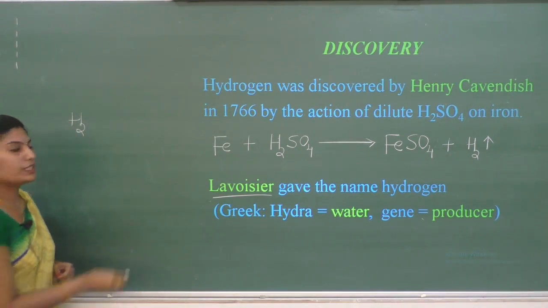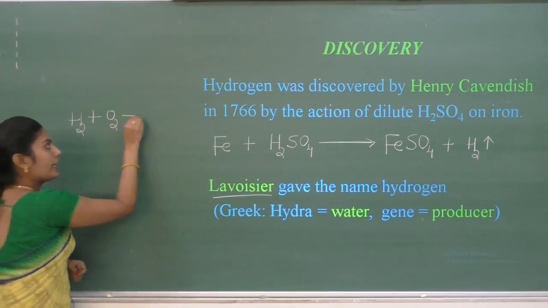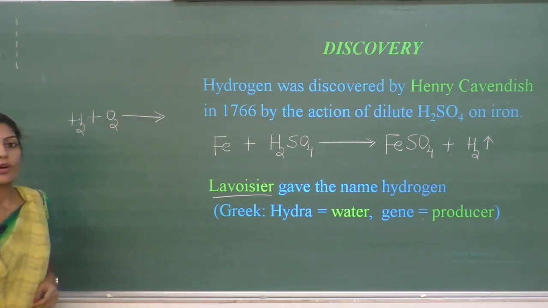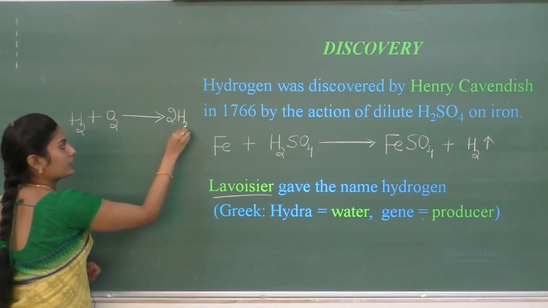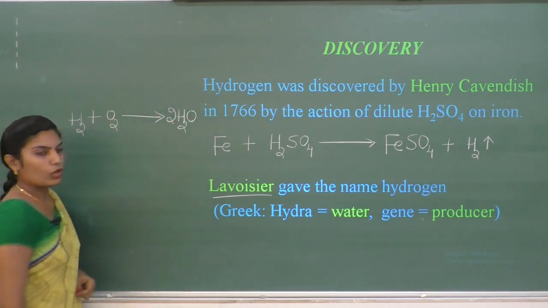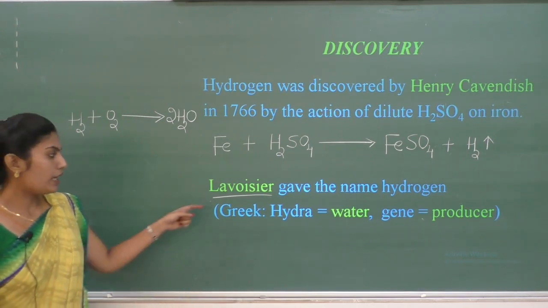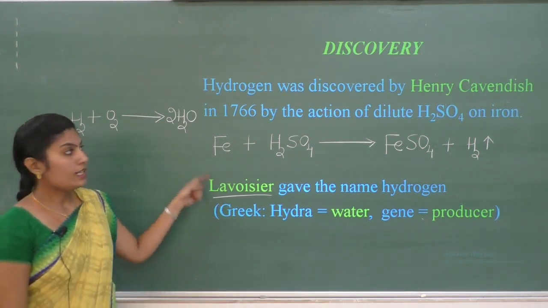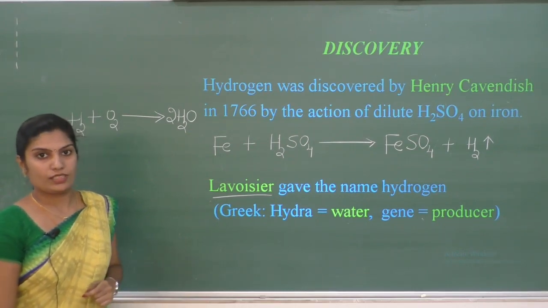When it burns in the presence of oxygen, it produces water. Therefore, it was named hydrogen by Lavoisier. This is about the discovery of hydrogen.